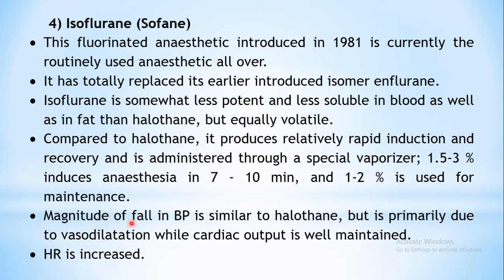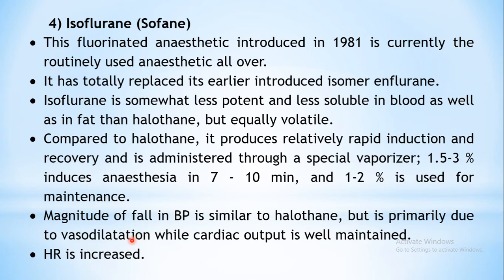Now consider the fall in BP. We have seen that with the administration of halothane, the fall in BP is produced, cardiac contractility is reduced, and vasodilatation is produced. The same degree of fall in BP is also seen with isoflurane. It is similar to that of halothane. But the reason behind the fall in BP here is mainly the vasodilatation.